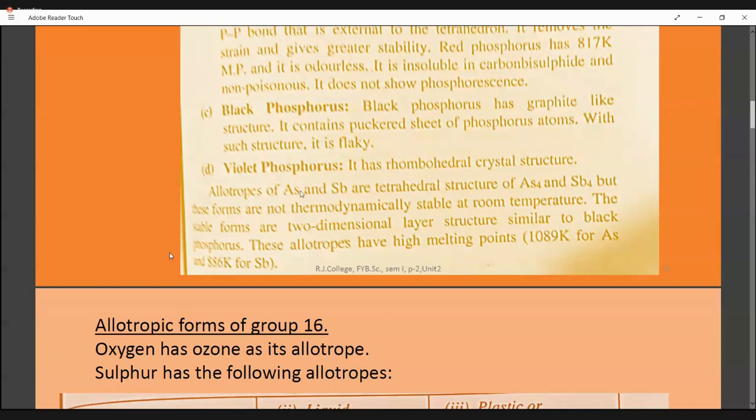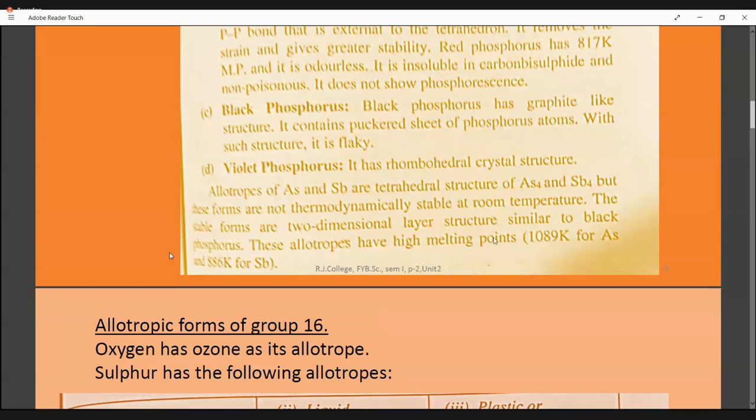Now coming to arsenic and antimony, these two again have a tetrahedral structure only, represented as As4 and Sb4, but they are not stable at room temperature. And the stable forms are two-dimensional layer structures similar to black phosphorus.